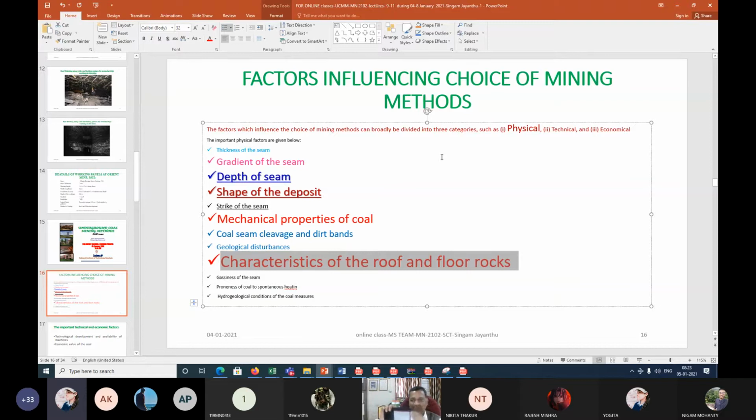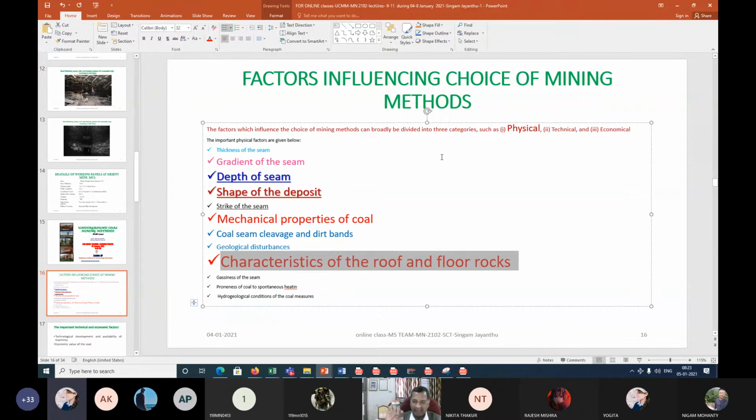When it is very difficult to cave, as we have seen in our southeastern coal fields, especially SECL, note down Chercha mine, which I told you about at that time, and Rajendra mine and some other mines, it is difficult to cave, and that is why we cannot go for caving.